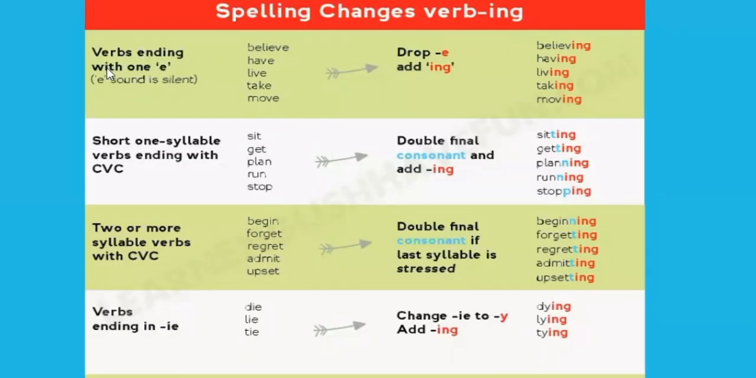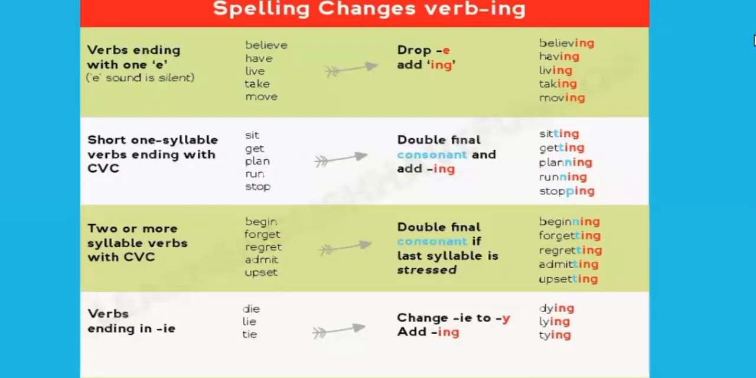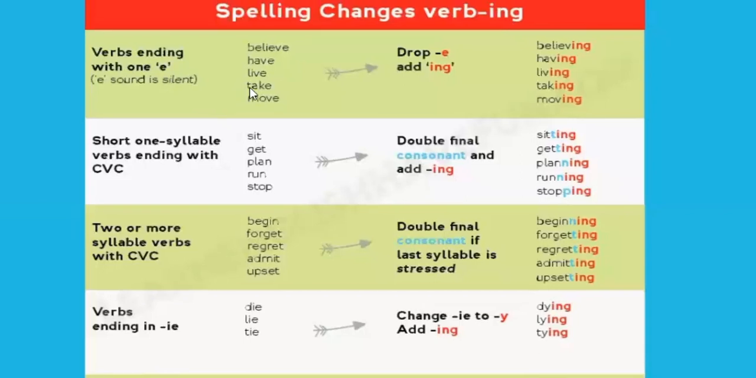So don't forget, with most of the verbs, you just need to add the ing ending. But you have four rules that you need to remember. So pay attention when you have some verbs ending with one e, like have, take, live. You need to drop the e ending and add ing to that verb, like live, living, take, taking, right?